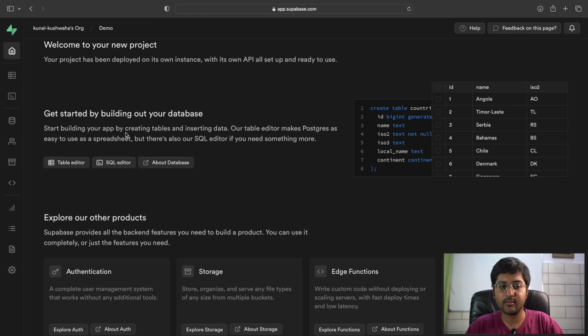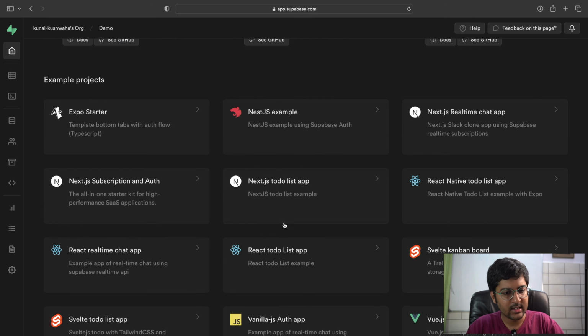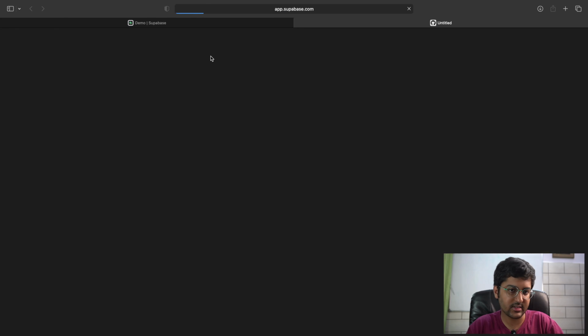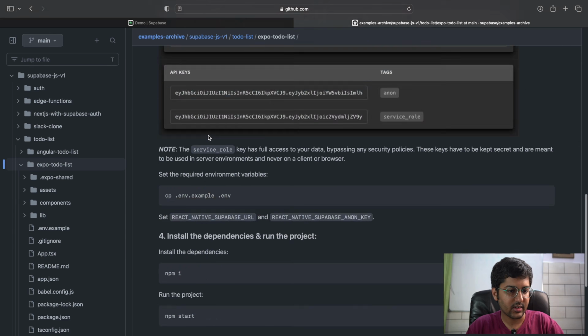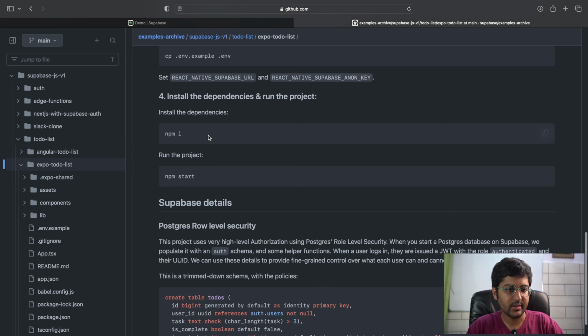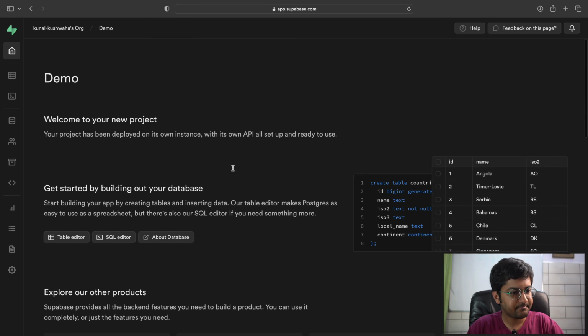And we can create our app by creating tables and inserting data into it, and we can also check out other things like authentication and storage and all these other things, right? Very cool stuff. You can check out example projects like Next.js, or a React Native to-do app. You can see this is the example project over here. So you can check out all these examples, and you can work with it.